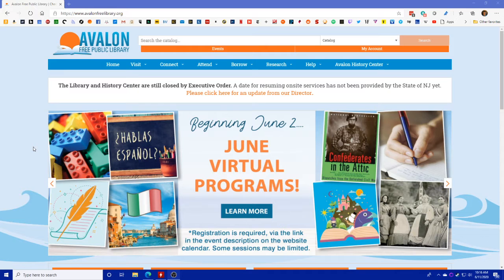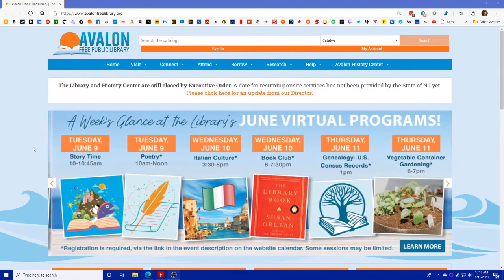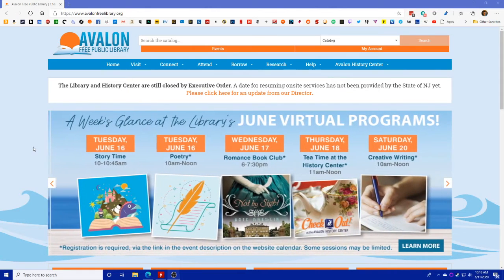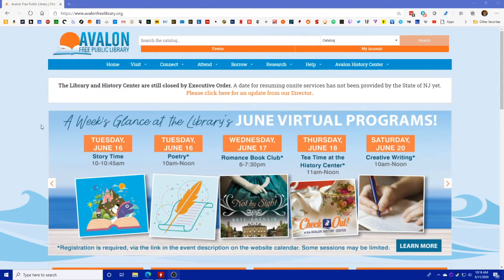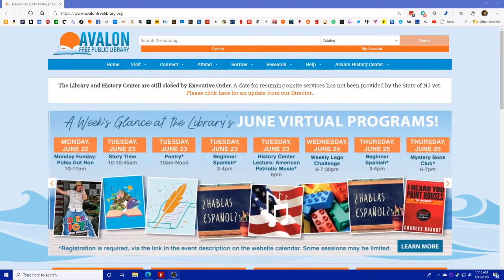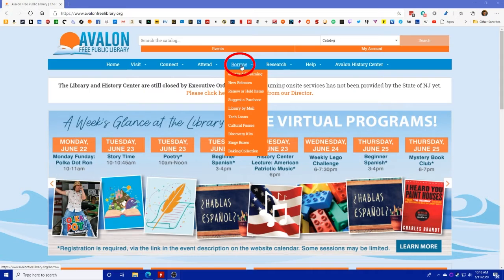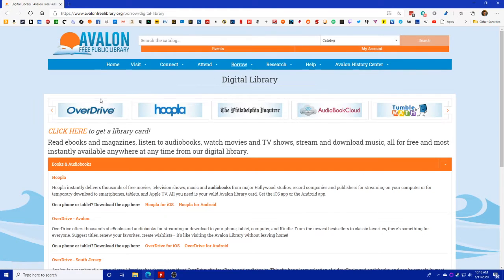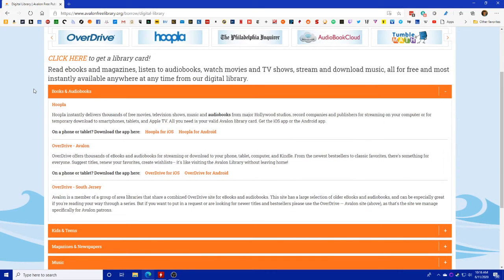The library offers access to a variety of apps that let you read ebooks, listen to audiobooks, stream movies, stream music, read papers and magazines, all from wherever you are on most of your favorite devices. These can be accessed from our homepage, avalonfreelibrary.org. Just bring your mouse up to the Borrow heading in the top menu and bring it down to ebooks and streaming. When you click on that, it'll bring you to our digital library page, which offers you access to all of the different apps.